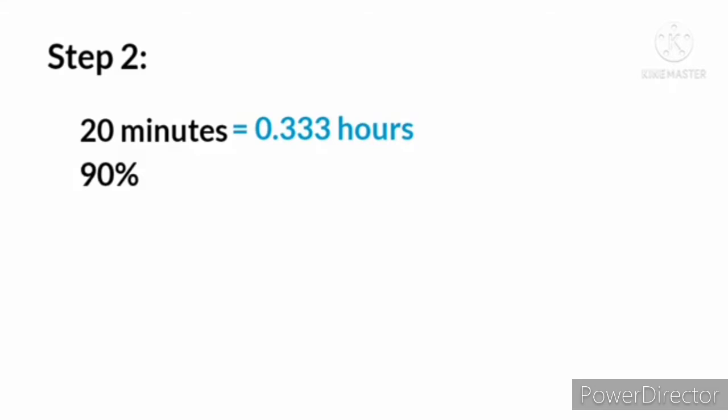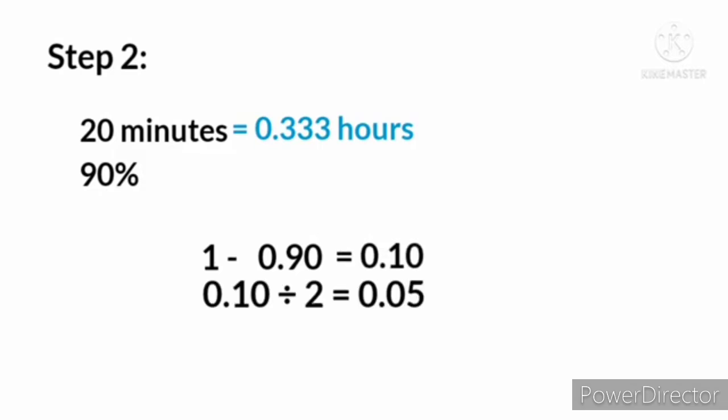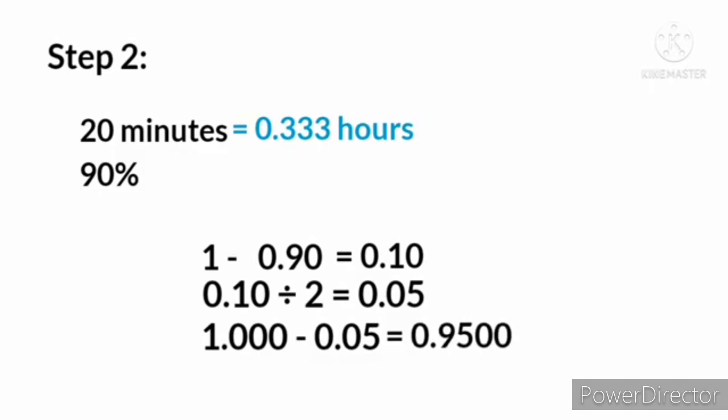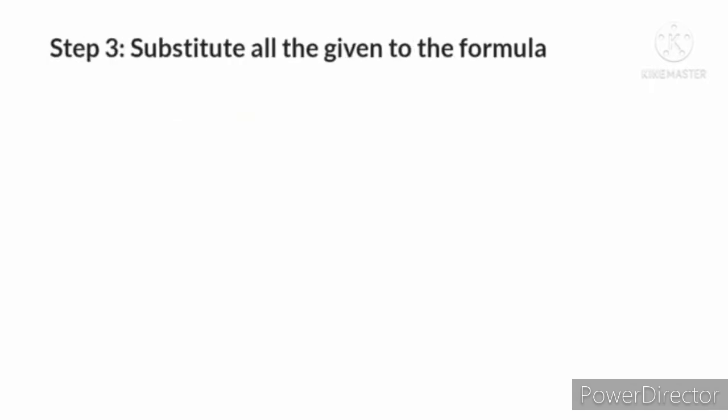Next, we will convert the 90% confidence. So we will just subtract 0.90 from 1, so that would be equal to 0.10. And then after that, we will divide 0.10 by 2. So upon solving, we will get 0.05. And then we will subtract 0.05 from 1.000 for us to get 0.9500. From table E, we will get the z value of 1.65. Now we're ready to go for step 3.